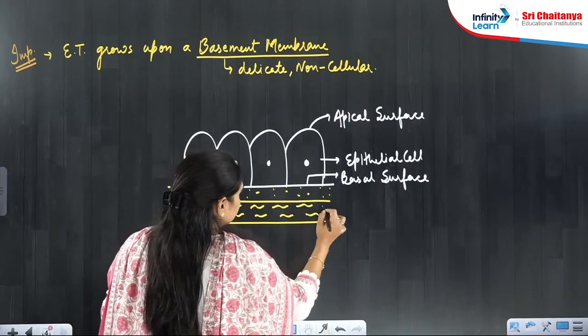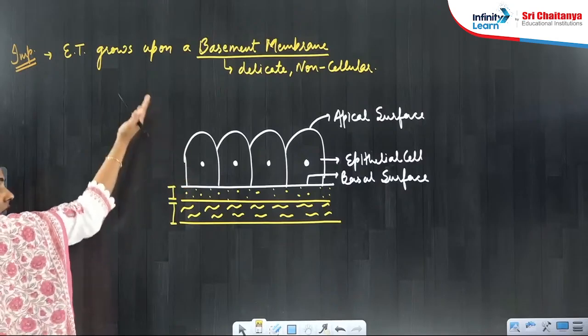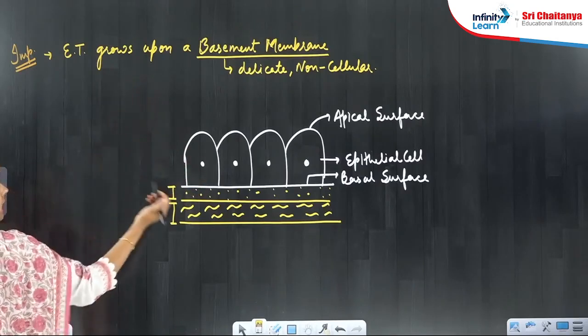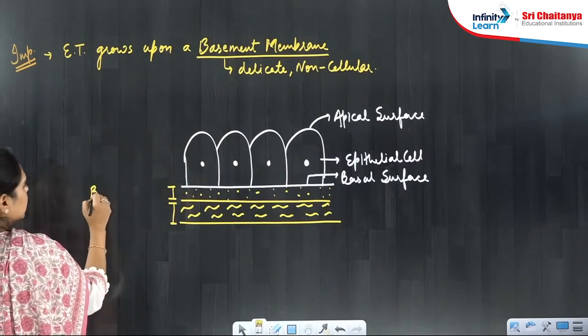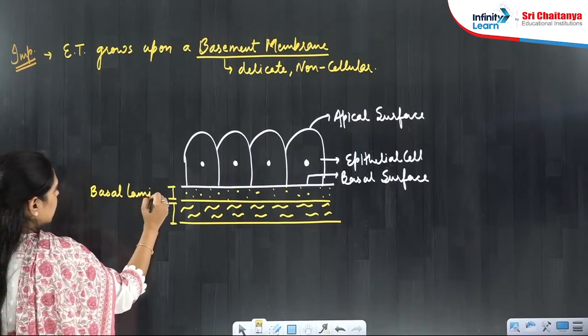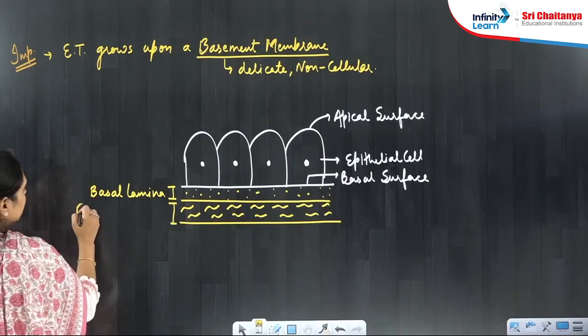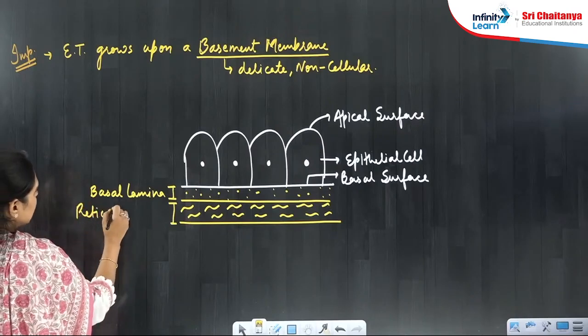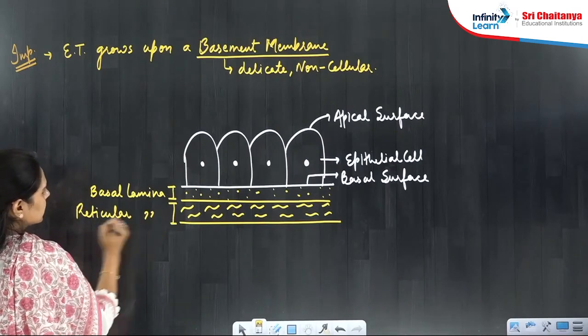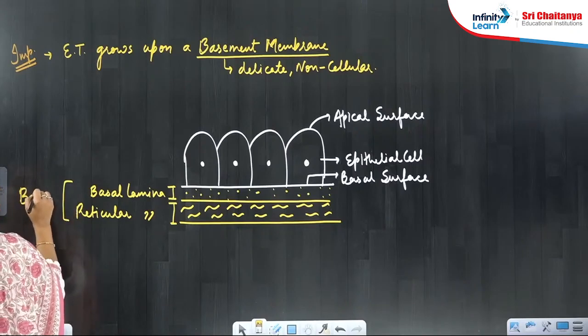So what are the names of these layers? The outer one, this is known as basal lamina. And what is this? The inner one, it is known as reticular lamina, and these both are making this basement membrane.